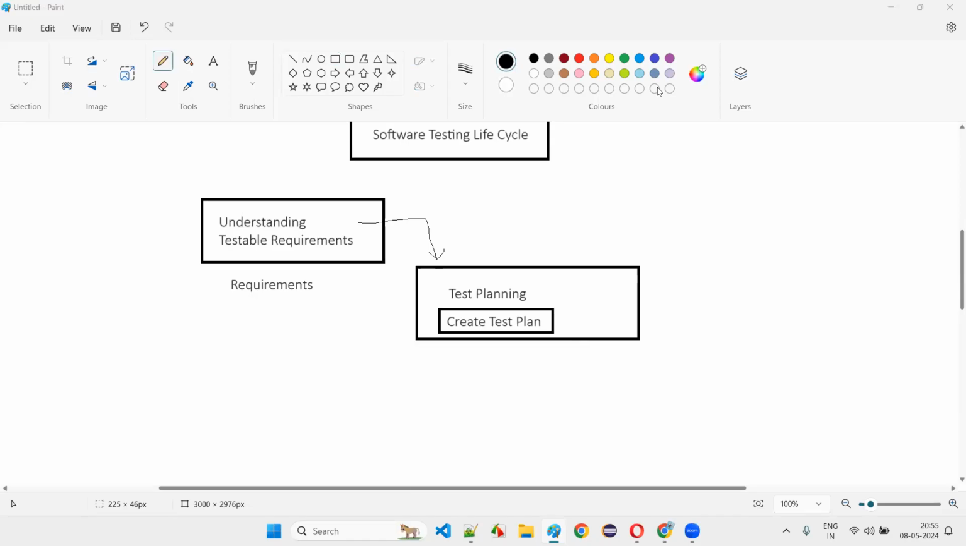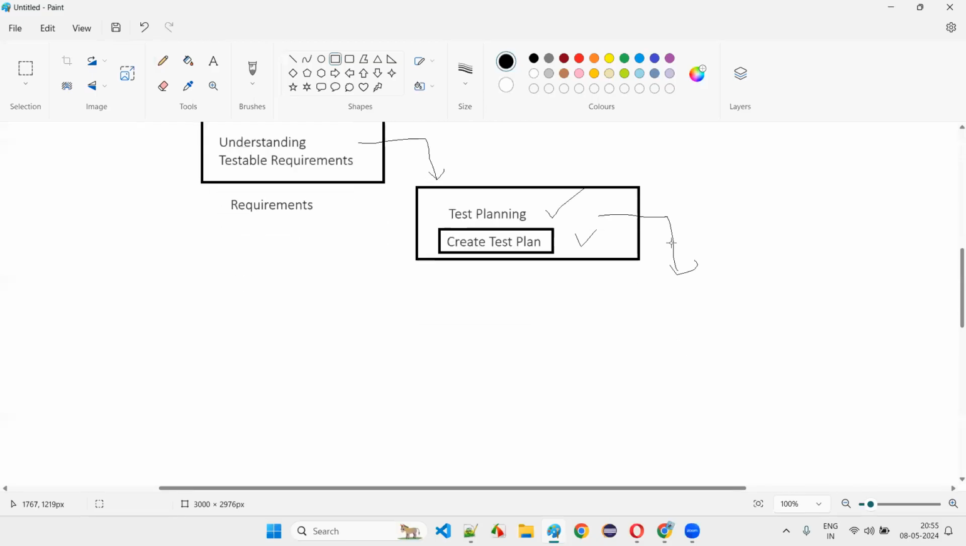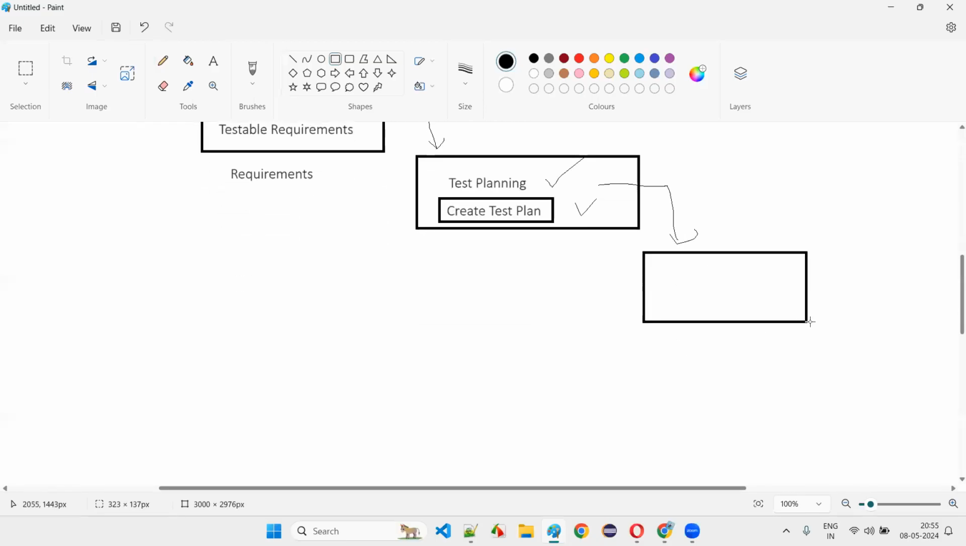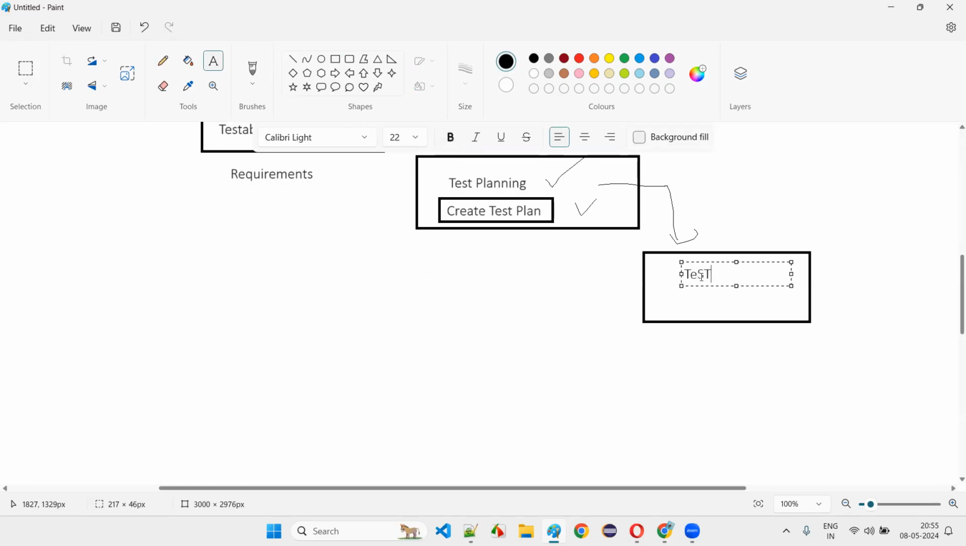Yes, analyze the requirements. Then test planning. After test planning, what will they do? Once this test plan document is created, they'll send it to the client, and once the client approves it, they'll go to the next phase. After test planning, they will go for the test designing phase. This is called the test designing phase. I'm covering it at a high level, guys. Don't take it seriously. It's just to make you comfortable with what software testing is.